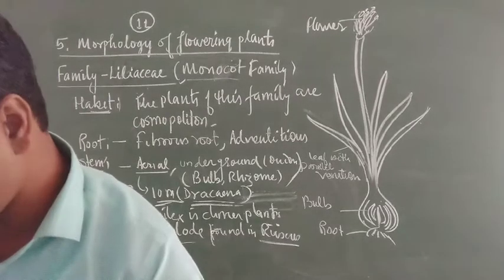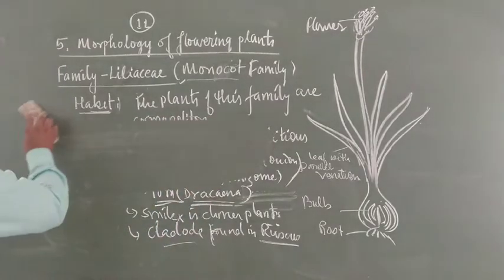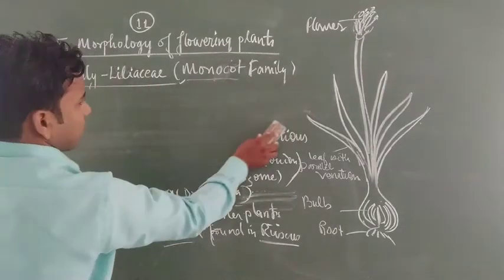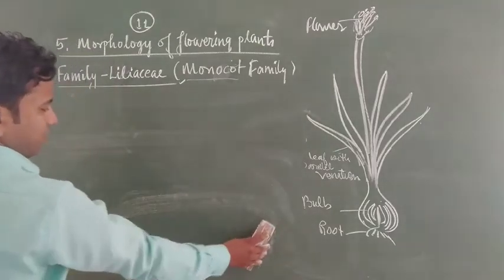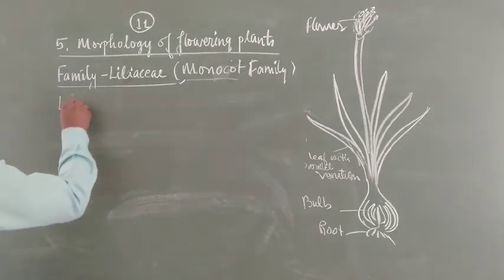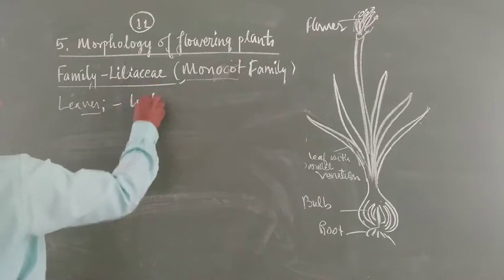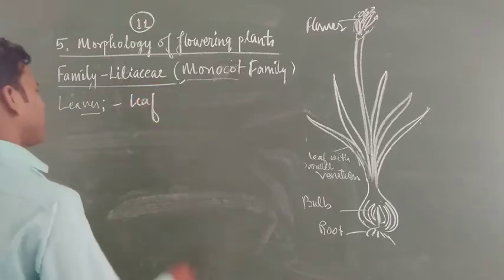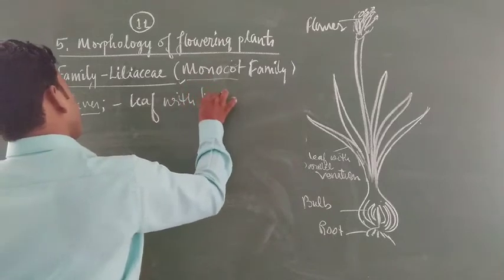The next feature is leaf. What type of leaf is present in the family? Generally leaf with parallel venation. They are fleshy leaves. Because this is a monocot, the leaf generally has parallel venation.